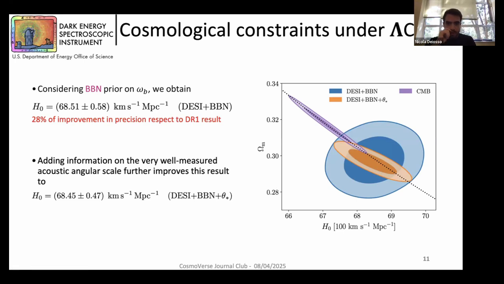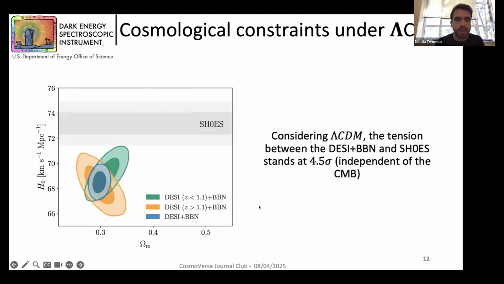So the first thing is that we have this tension between DESI and CMB under the ΛCDM assumption. If we now have a narrower distribution, we expect this tension to also increase when considering SH0ES.